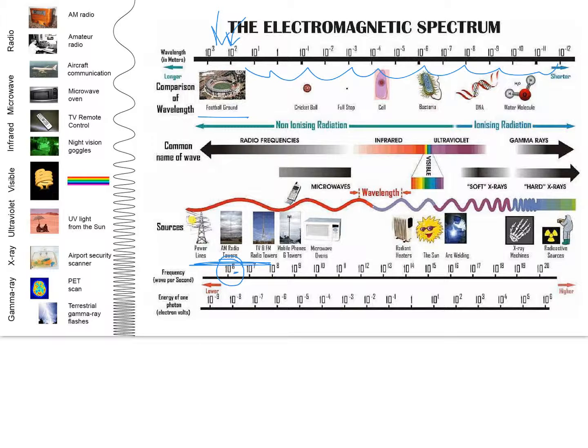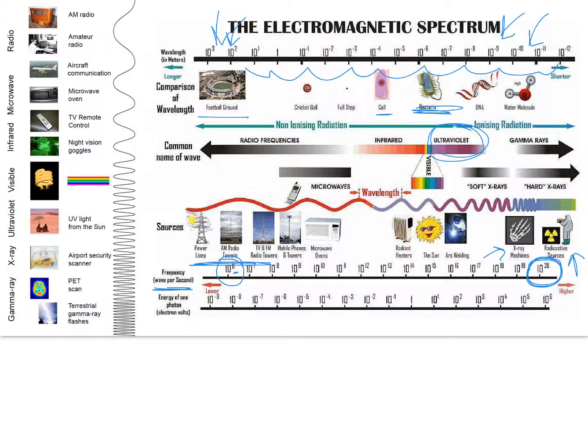So we go from 10 to the 6th all the way up to 10 to the 20th. Okay, so that's a lot of waves coming in per second. And those are going to be your X-rays. Anything radioactive, UV light is going to be right in here. And so the wavelengths of these are as small as a particle of your DNA. They're all smaller than bacteria. They're all smaller than one cell of your body. And even the ones X-ray machines have are smaller than a water molecule.